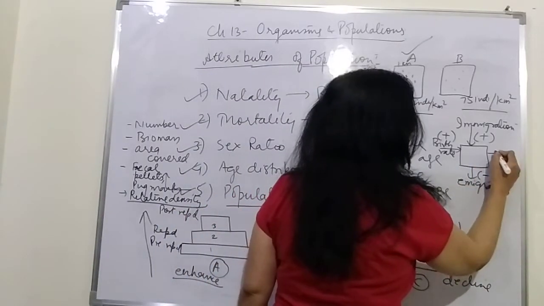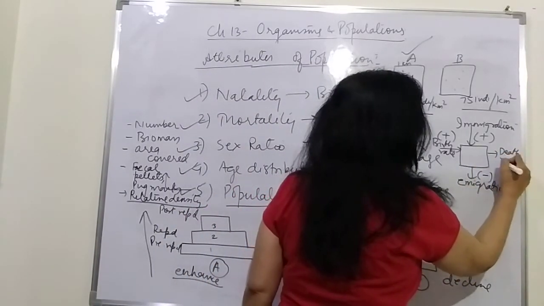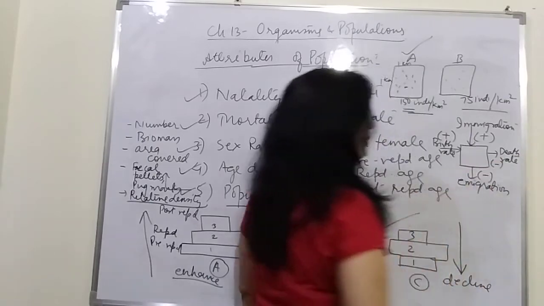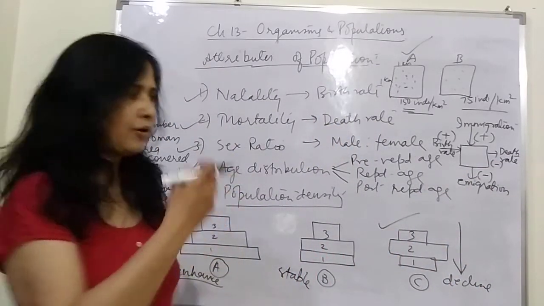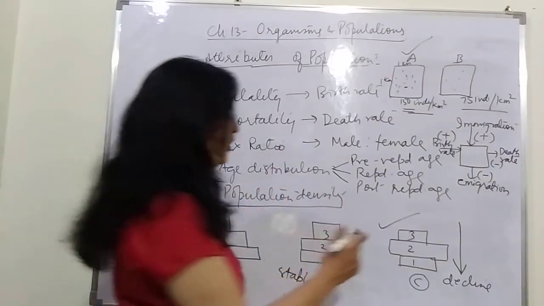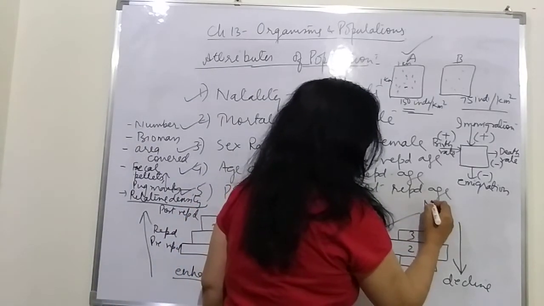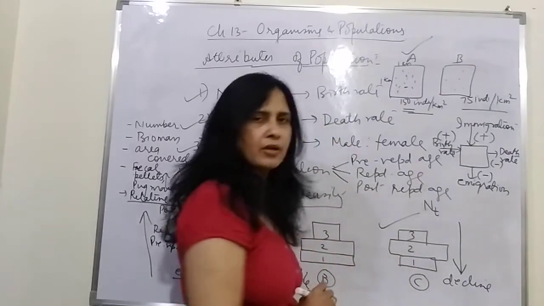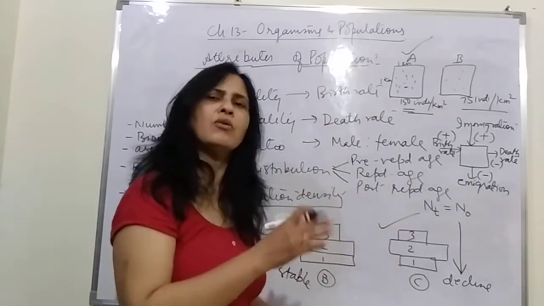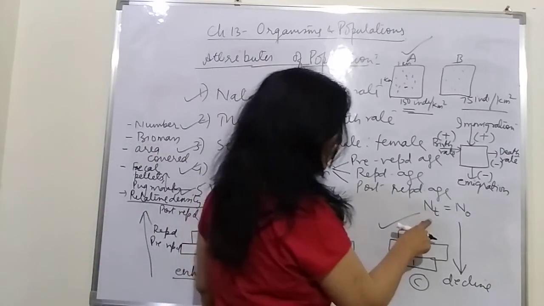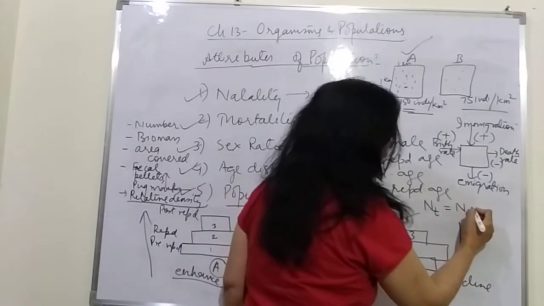And here the death rate will also be a negative factor, which will be reducing the number of individuals in a population. So if we add all these things and subtract, the population of a particular area at a particular time, Nt, will be equal to N0, where N0 is the original population, whatever we have taken, and Nt is the new population after a certain period of time.